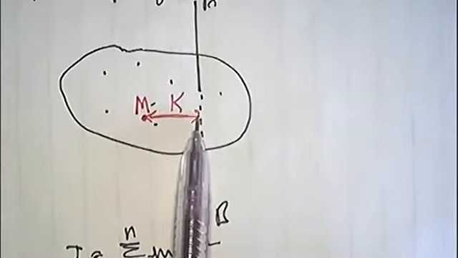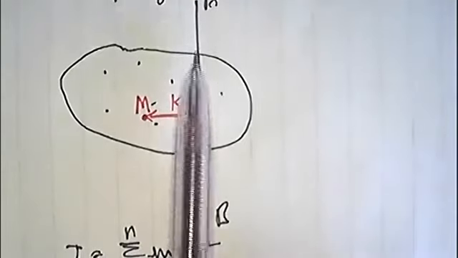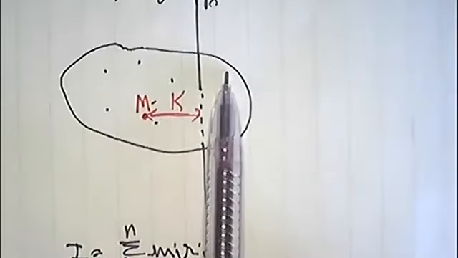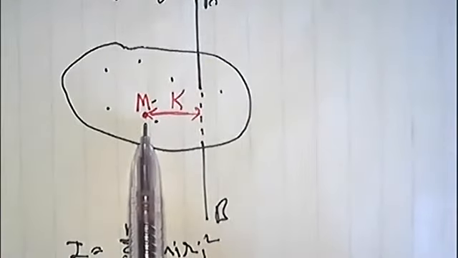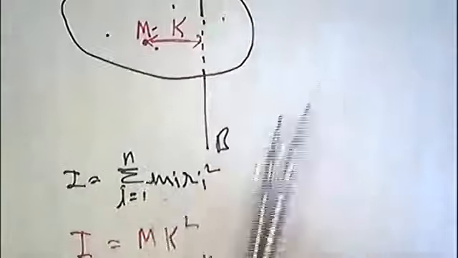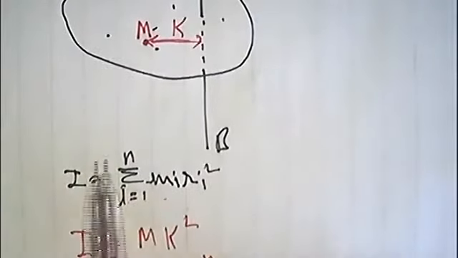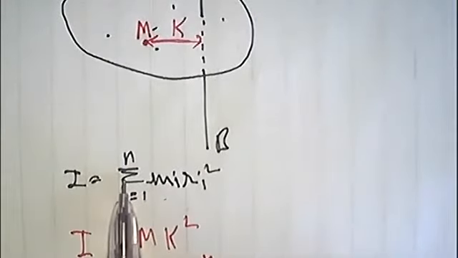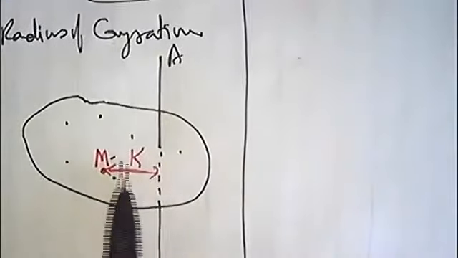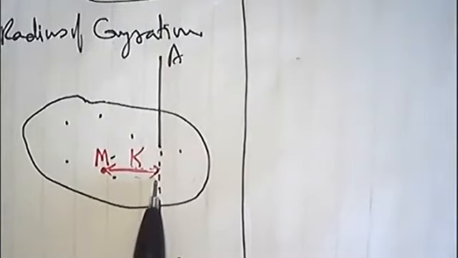The radius of gyration is the perpendicular distance from the axis of rotation such that if the entire mass of the body is to be concentrated at this point, the moment of inertia of the body is the same as that obtained with actual distribution of mass in the body. Now we will find how much radius of gyration की actual value कितनी है. Correct.